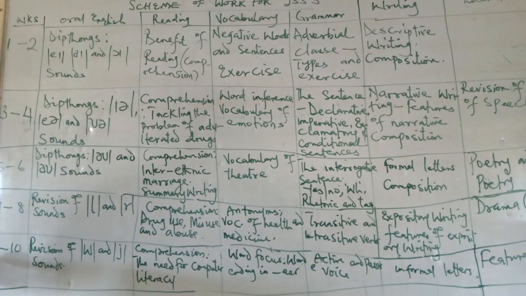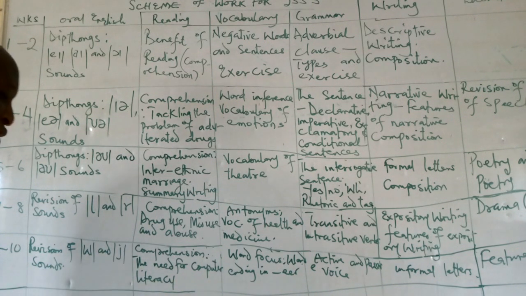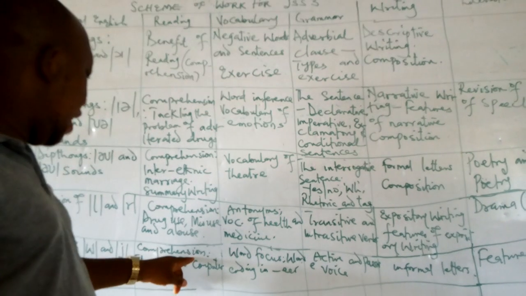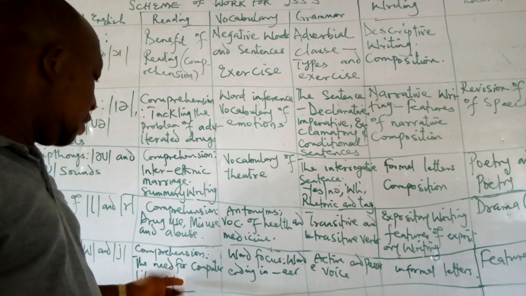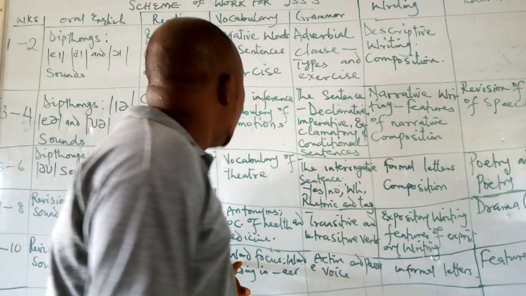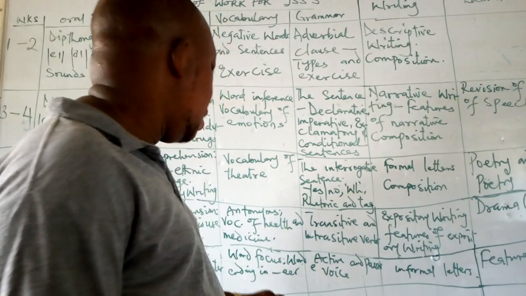So from week 9 to week 10, we will revise the W and the J sound. The W and the J sounds. We will look at them, very important. Reading comprehension, the need for computer literacy. Look at it under reading comprehension. So under vocabulary, we are going to look at word focus.